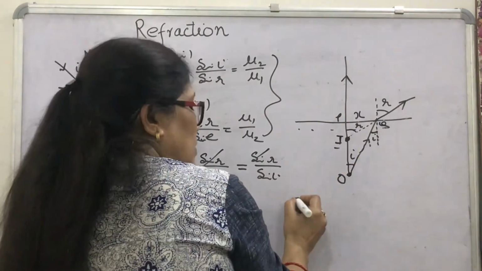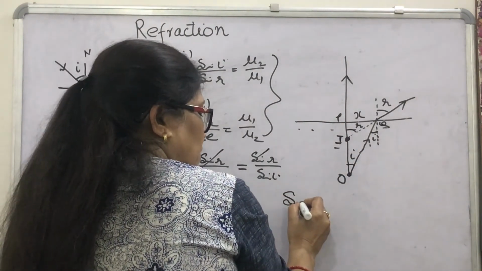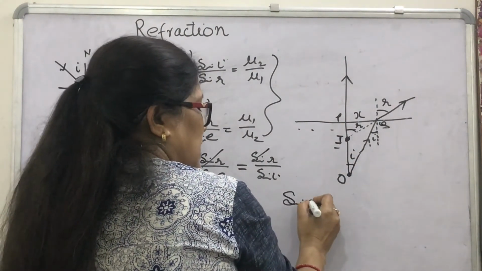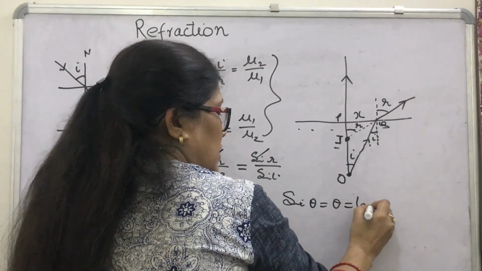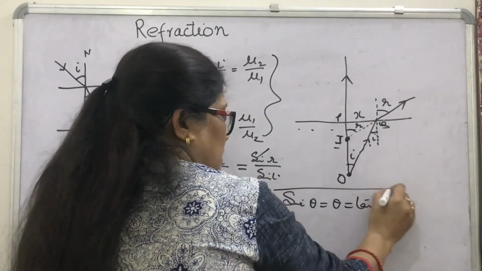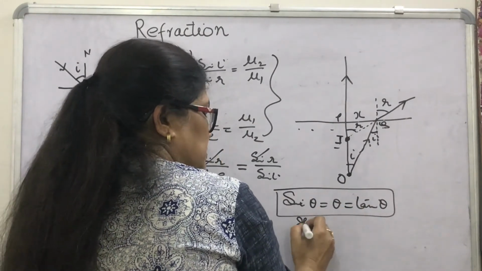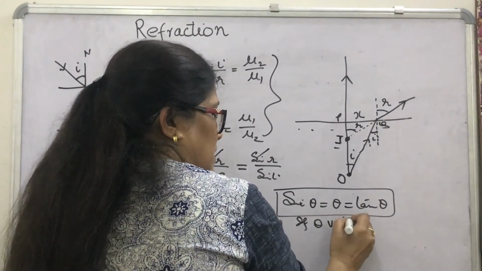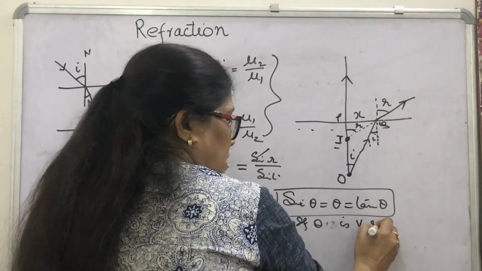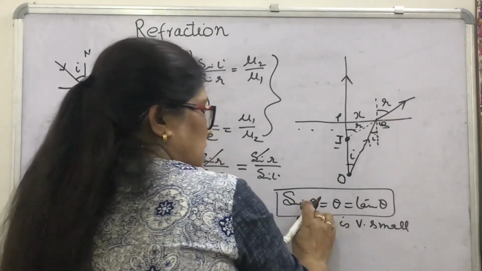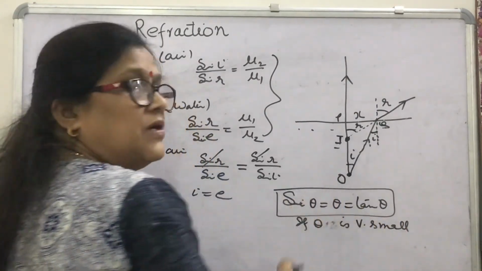We know this relation that for a very small angle, sin theta is only theta, or equal to tan theta. If theta is very small, then we can write sin theta, tan theta equal to only theta.